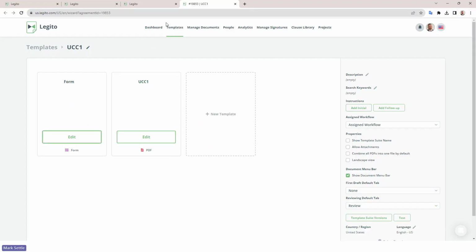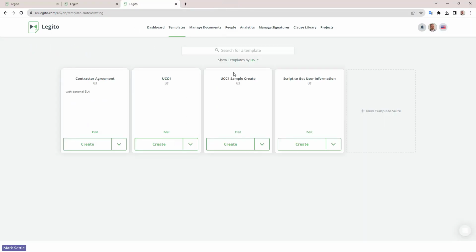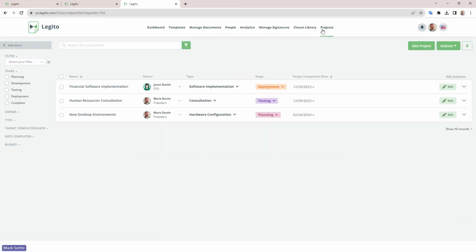Go back to our Chrome instance. So let's look at objects first. I've created a custom object in here called projects. Just a really simple one. Let's suppose you were managing projects inside of Legito and you wanted to have a certain set of input fields for that. The first thing you can see here is it says add project. It doesn't say add object. So I've customized that button with that new feature to say add project.